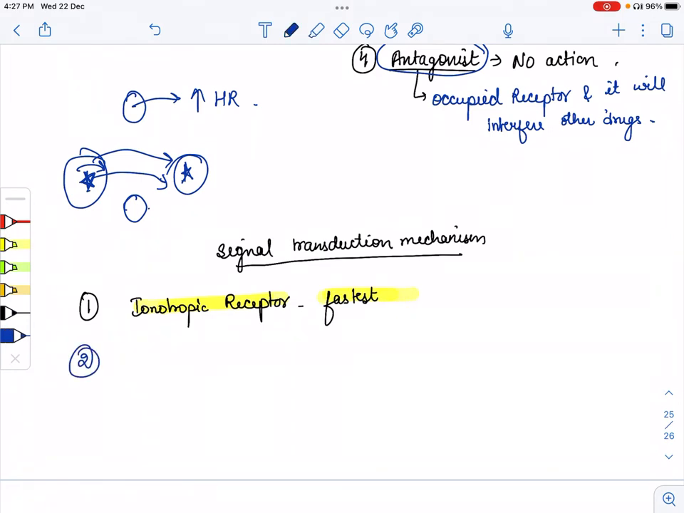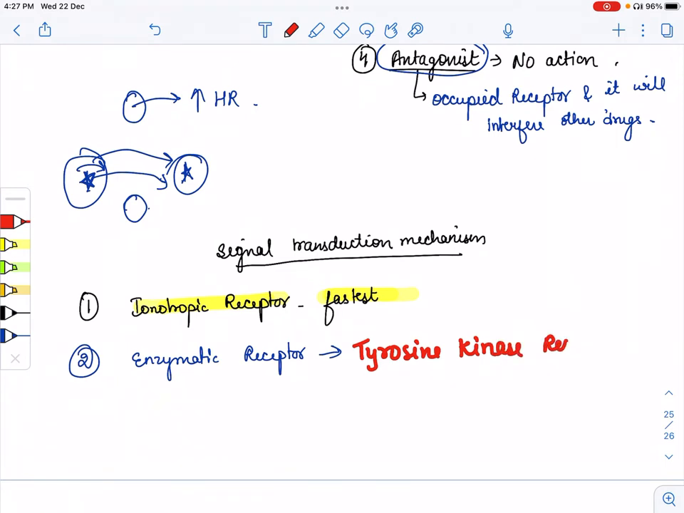The second one is the enzymatic receptors. Enzymatic receptors means the receptors are enzymes. They increase the enzyme activity and by that they produce action. So in enzymatic receptors we have the tyrosine kinase receptor. While in the ionotropic receptors we have ions like sodium and potassium. So these are all ions.